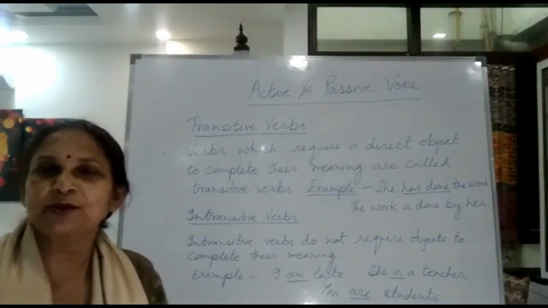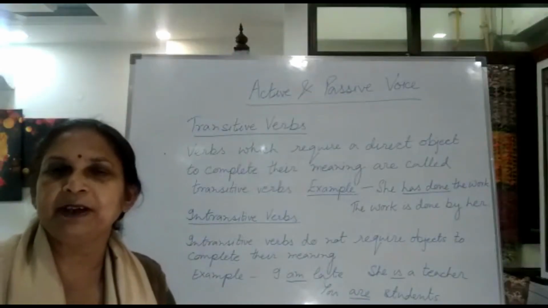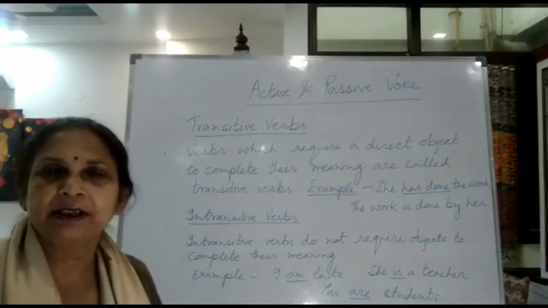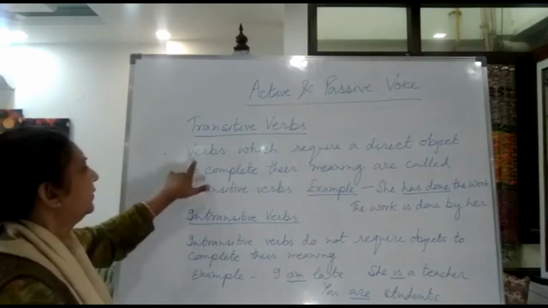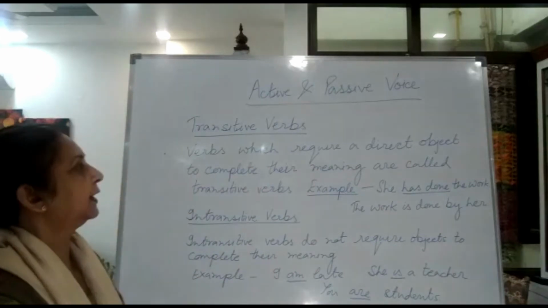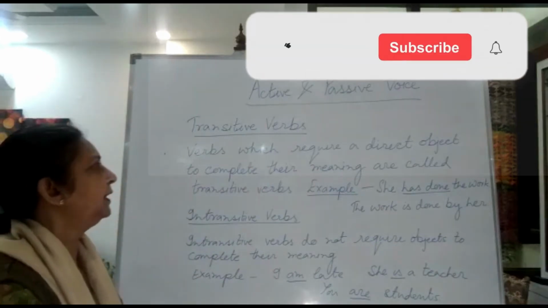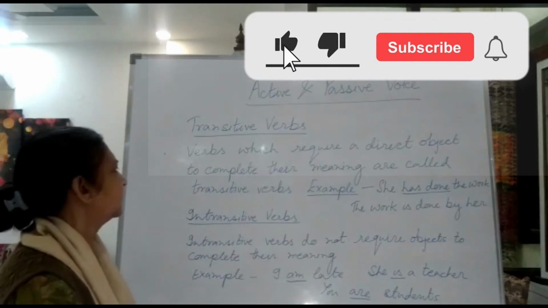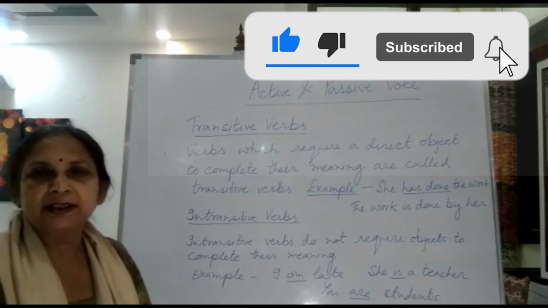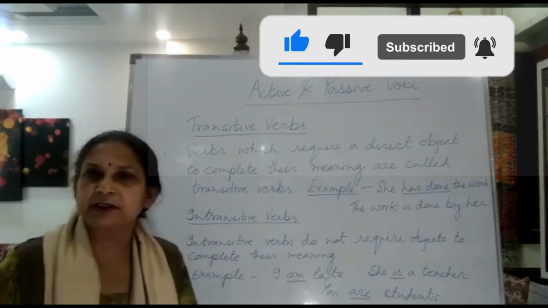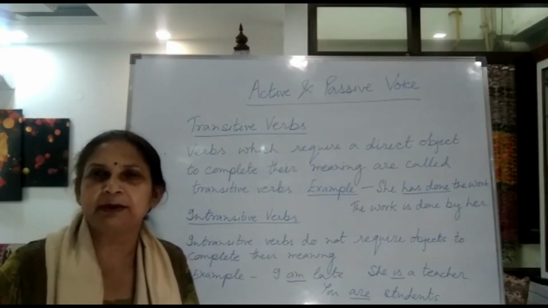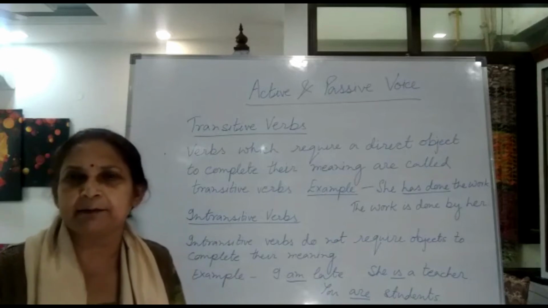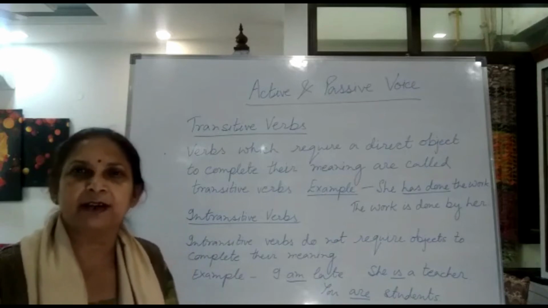Now students, those who do not know what is a transitive verb and what is an intransitive verb, here I will tell you about that. Transitive verbs are the verbs which require a direct object to complete their meaning. That means in the sentence, the verb requires a direct object; without an object the sentence will not be meaningful or it will be incomplete. Those verbs are called transitive verbs.